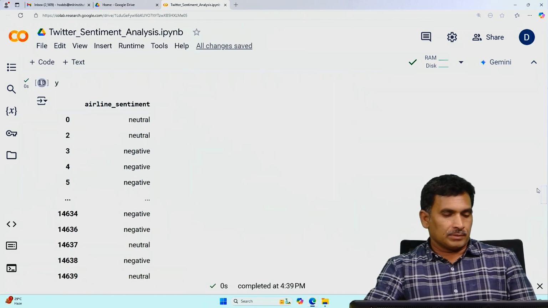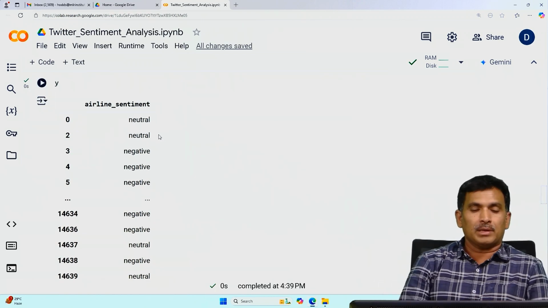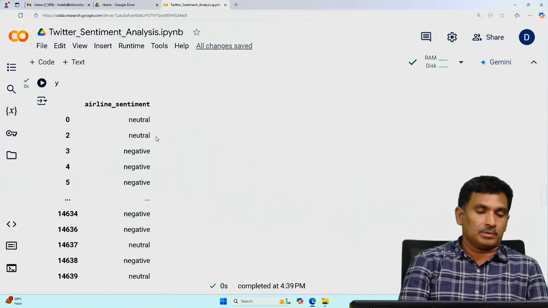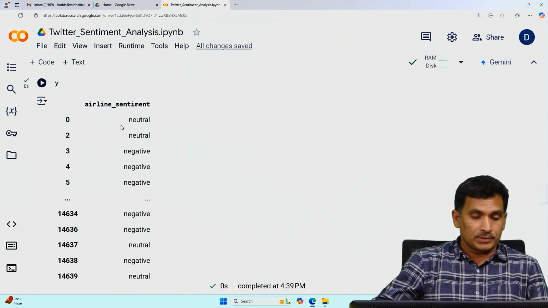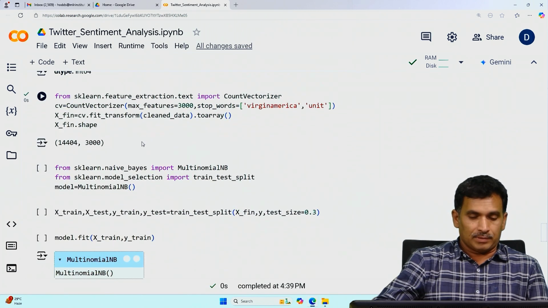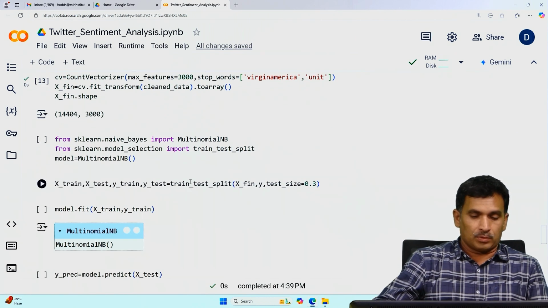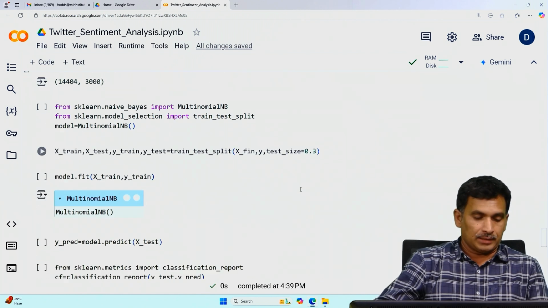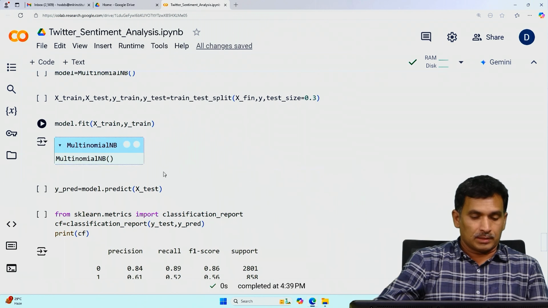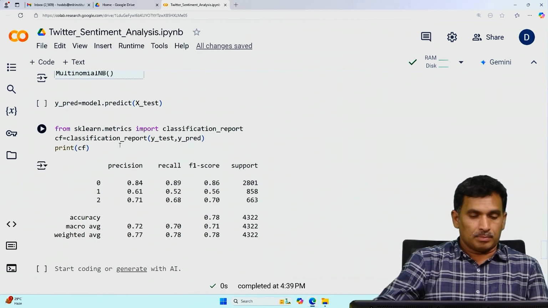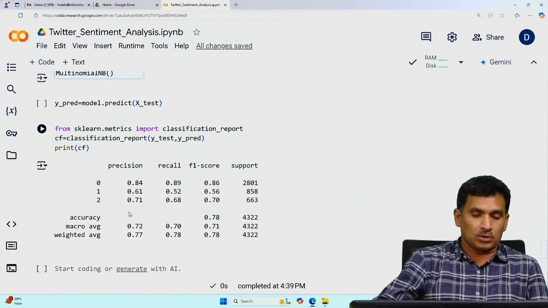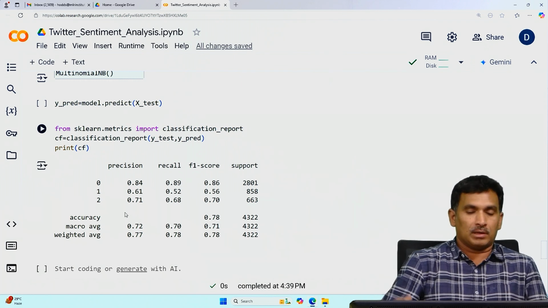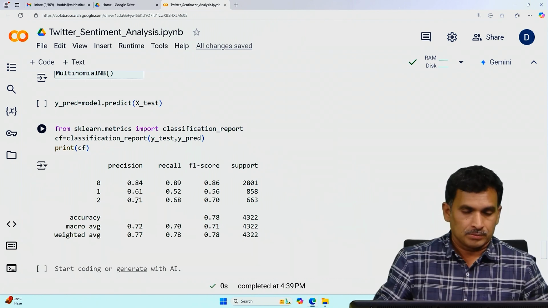In the previous example we labeled the sentiments 0 and 1, negative and positive. In this case we gave labels of neutral, negative, and positive. Similarly, we split the data set into training and testing, 30%, 0.3, and we can use the multinomial model. The accuracy and classification report would be displayed, like precision, recall, F1 score, support, etc. These will all be discussed in detail later. So thank you for watching this video.